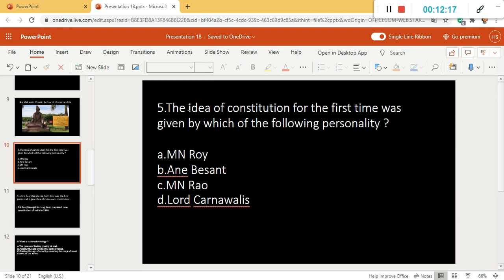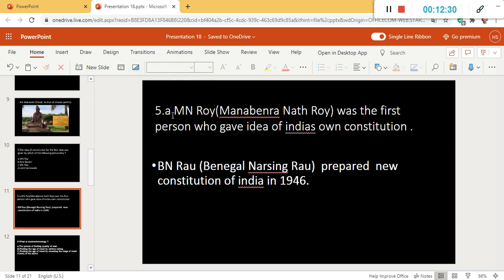Here we have to answer, the idea of constitution was first time given by M.N. Roy. And what was the contribution of M.N. Rao? Sorry, here option C will be B.N. Rao.